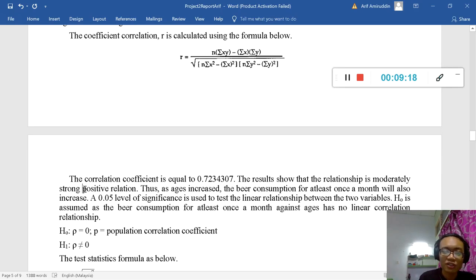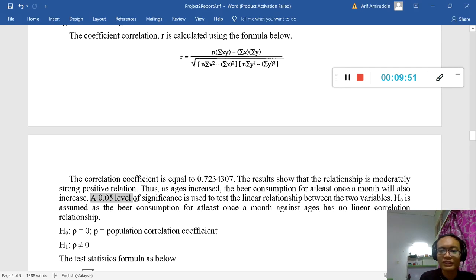And it is also a positive correlation. So we say that when you are older, you actually love to drink more, but it does not hold for everyone, as it is moderate, which is 0.7. It's not equal to 1. So we cannot say all people who are older love to drink. That's why it is 0.7. And this is, let's say, the conclusion. Thus, as age increases, the beer consumption at least once a month will also increase.